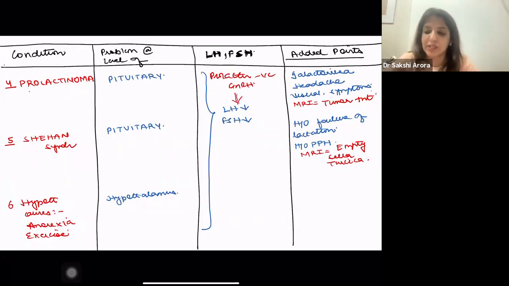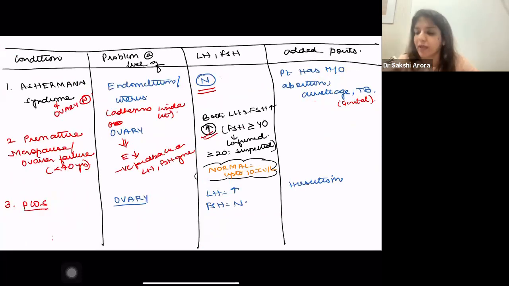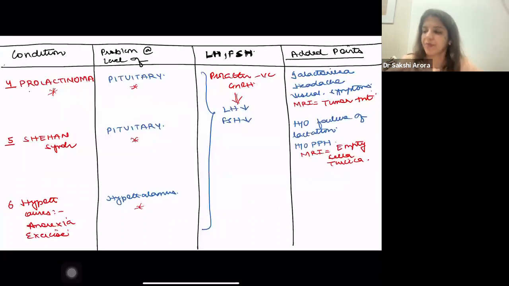Please remember, if there is any problem in pituitary or any problem in hypothalamus, always the levels of LH and FSH will be low. If there is any problem in ovary, the levels of LH and FSH are high, right? Now, because the levels of LH and FSH are low, how are you going to know whether it is prolactinoma or whether it is Sheehan?